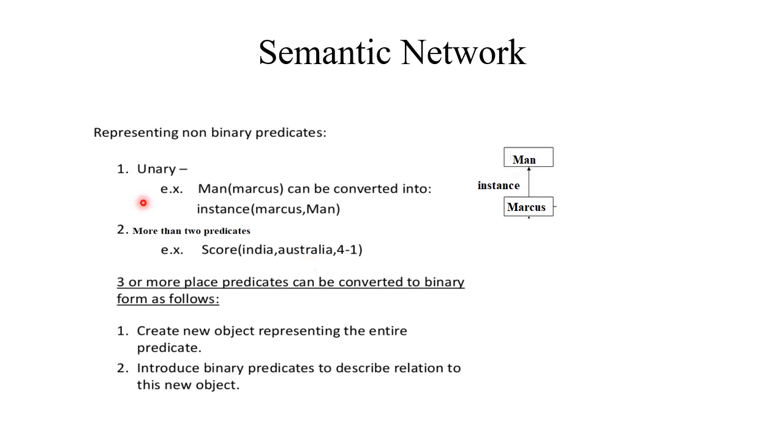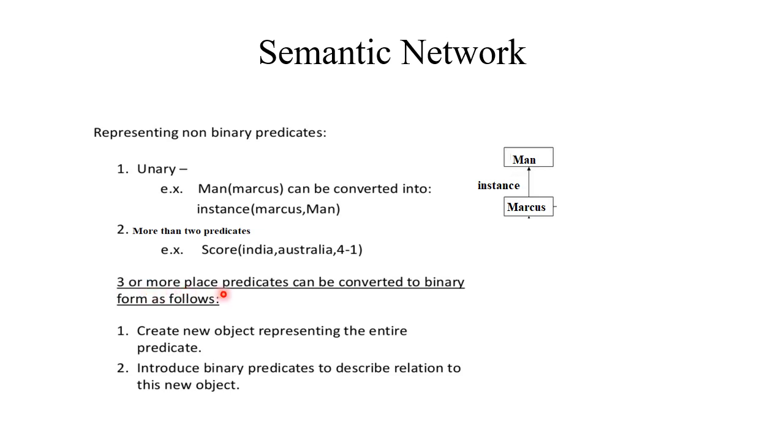So, in this case, man Marcus is converted into an instance. Marcus instance of man is a predicate. Man is a class, and Marcus is an instance of man. When we have more than two predicates, we have to convert it into binary form. For that, we have to create a new object, then introduce relations with this new object.